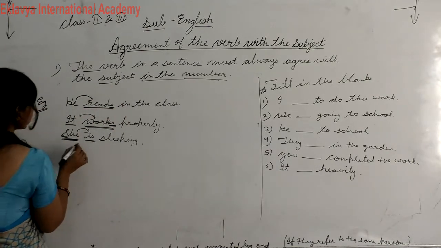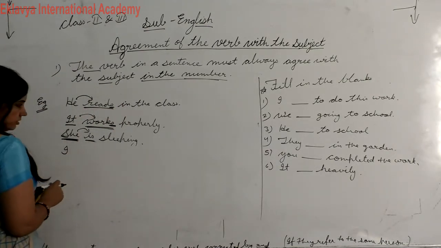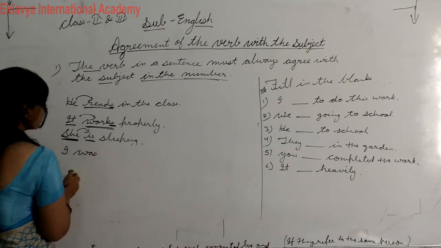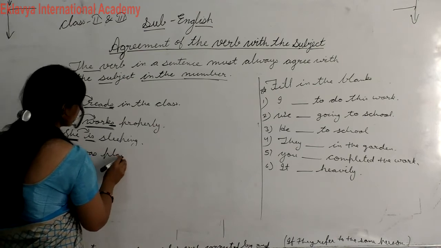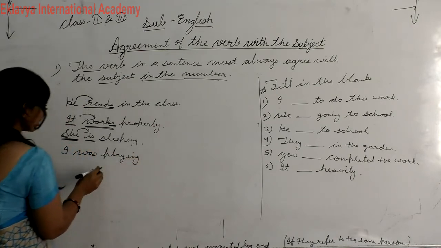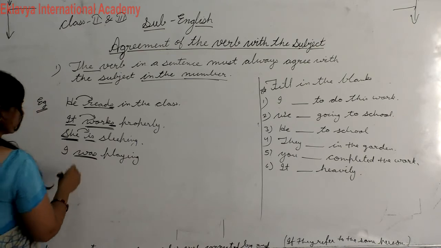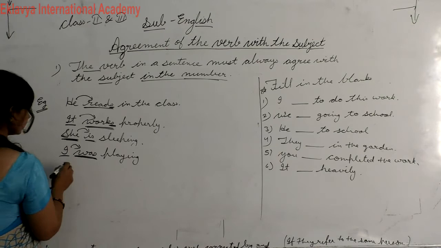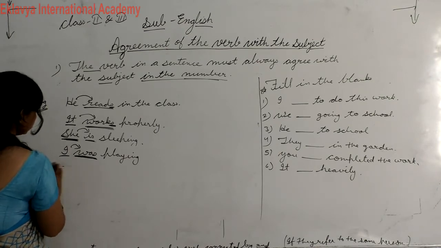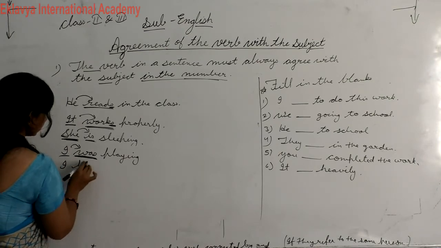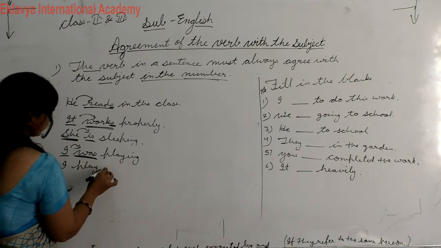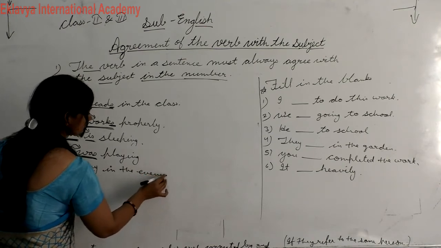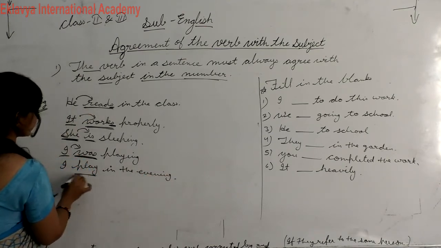I is a special subject. In some cases it uses singular verb, like I was playing. So here student you can check was is here singular verb, but it is being used with I. Okay, but if you write like I play in the evening, here you can check play is a plural verb.